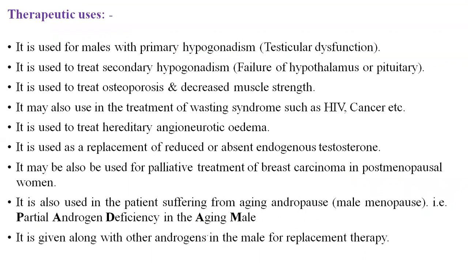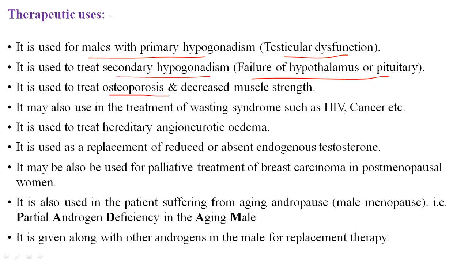There are various uses of testosterone. Generally, testosterone is used for males with primary hypogonadism, that is testicular dysfunction. In that condition, testosterone hormones are used. It is also used for secondary hypogonadism, that is failure of the hypothalamus or pituitary. In that condition, testosterone is given.